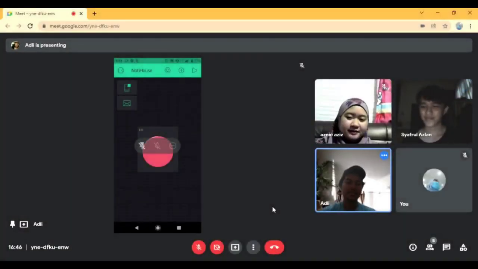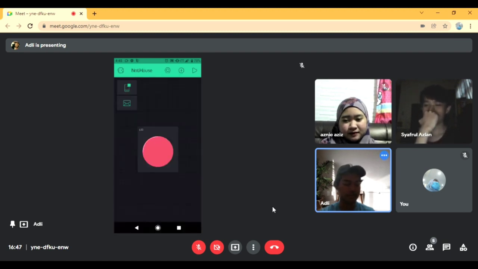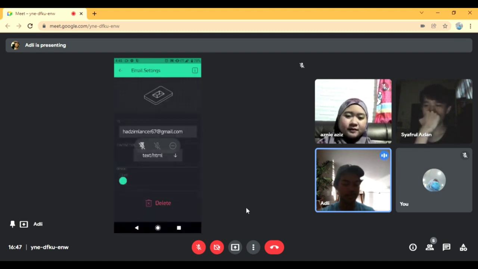Today I'm going to talk about the owner or developer GUI. As you can see here, the appearance is a little bit different. We can configure the settings, especially the notification setting.